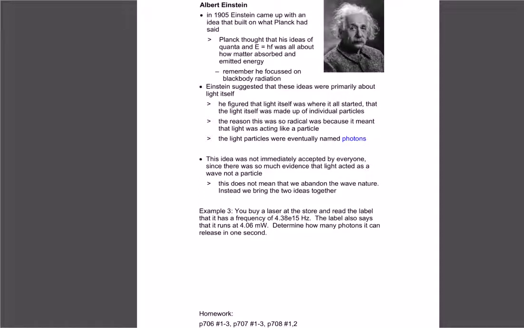So if you think back to the start of the last unit, we said that the early guys like Newton thought light was particles. The later guys like Huygens and Thomas Young figured out that light had to be waves because it was refracting and diffracting and all those kind of things. So Einstein now is actually going back around 360, saying, well, maybe light's actually a particle. If it is working like quantums, then it's actually a particle.